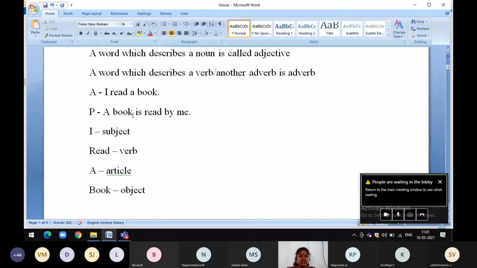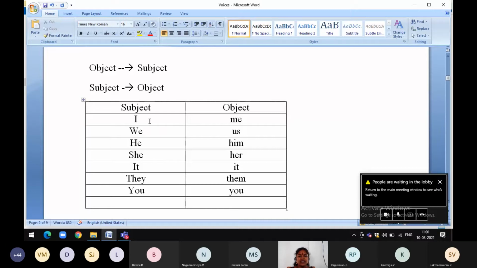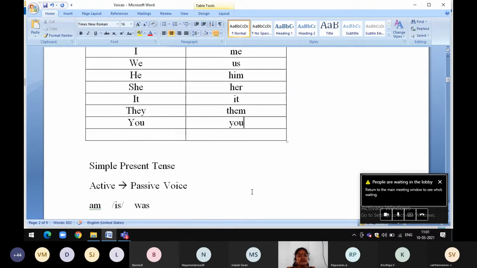A book, singular. So we use singular. For singular noun we use is, verb present tense. Read is the past participle of read. So a book is read by me. I will be changed into me. See, I changes into me, we, us, he, him, she, her, it, no change, it, they, them, you, no change.